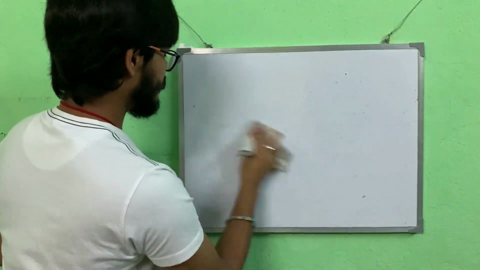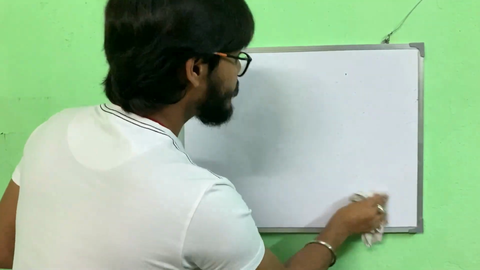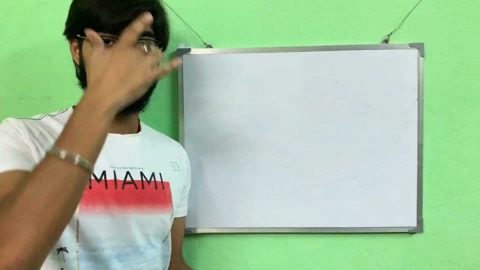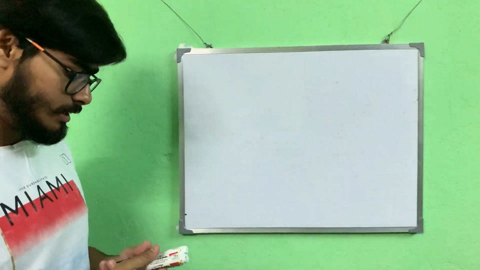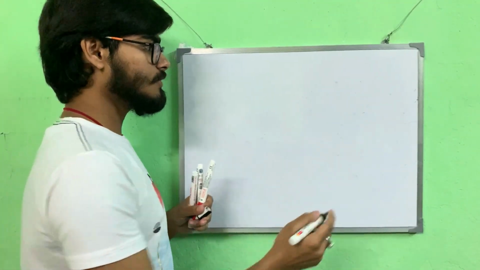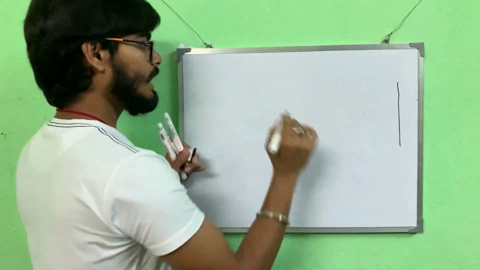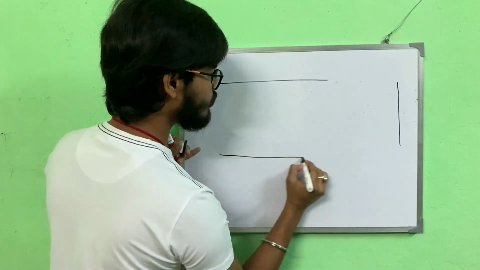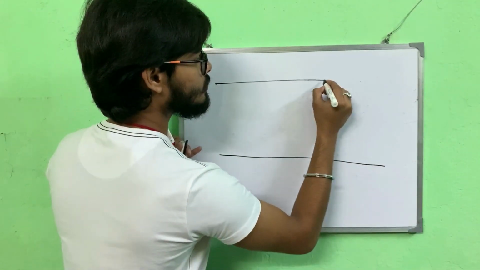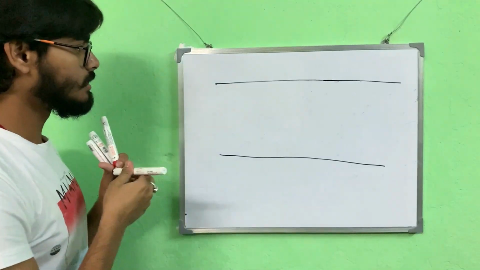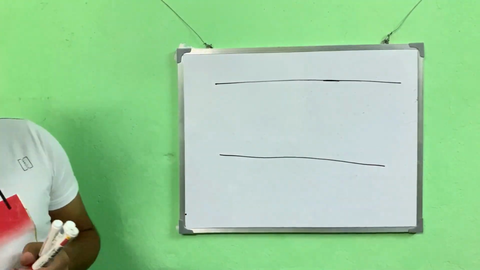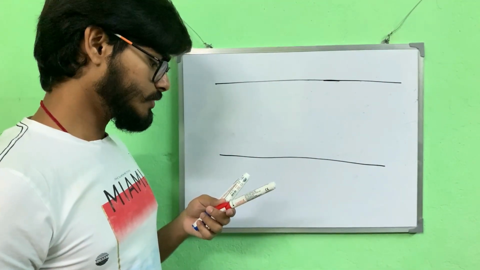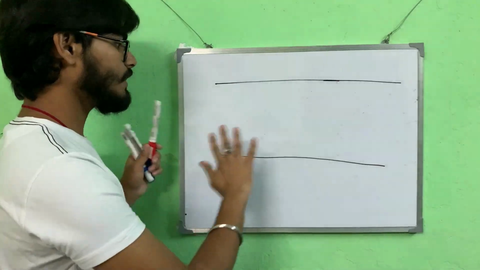Now let's talk about how a nerve impulse is generated and how it is transmitted. We saw the axon as a simple thin fiber. We are redrawing it very large. So this is the entire axon fiber, the entire nerve fiber.